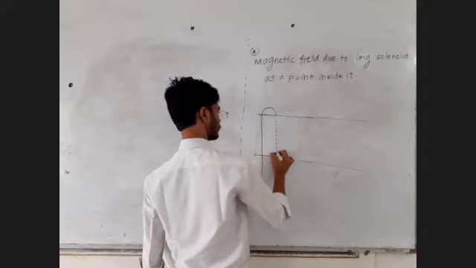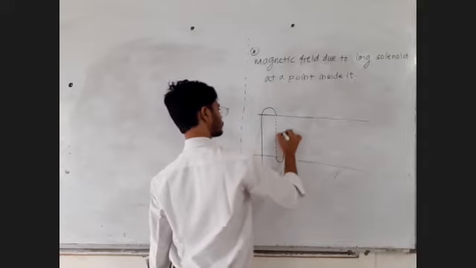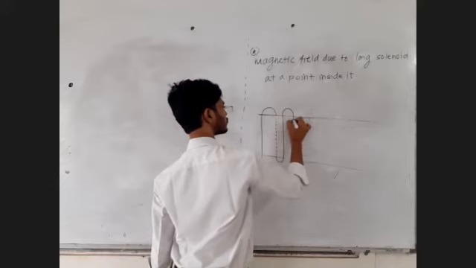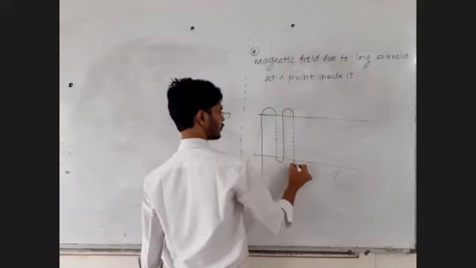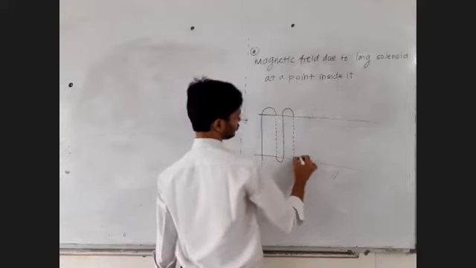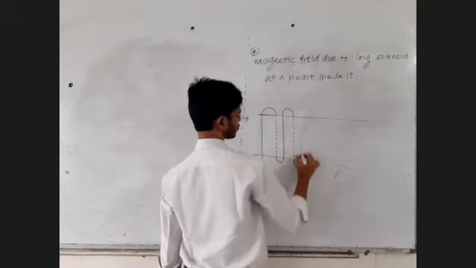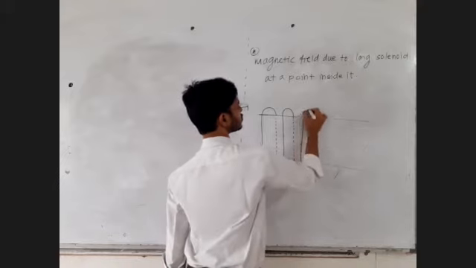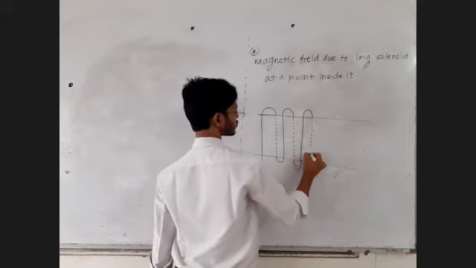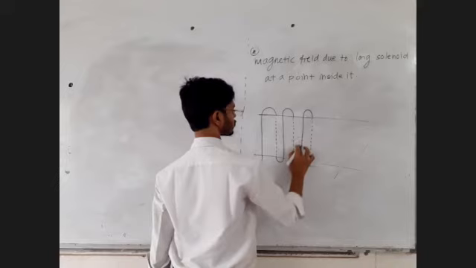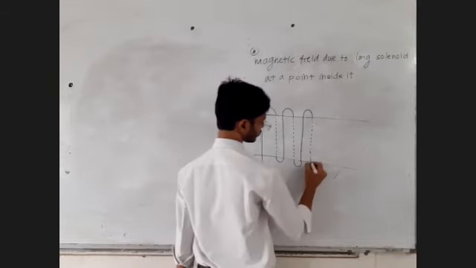Behind, again came out. Such n number of turns. This will be called a solenoid. That's it.